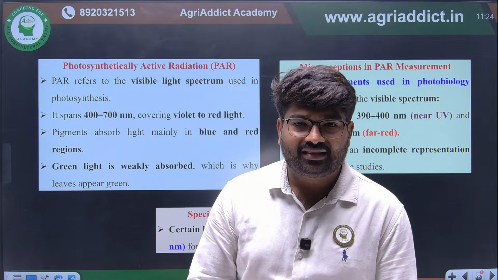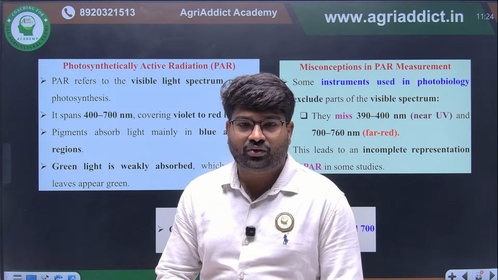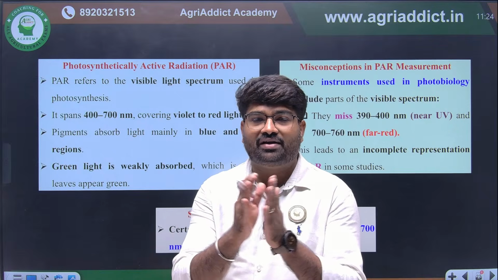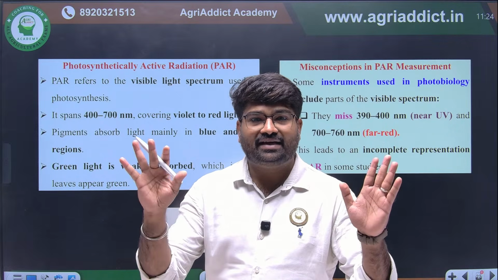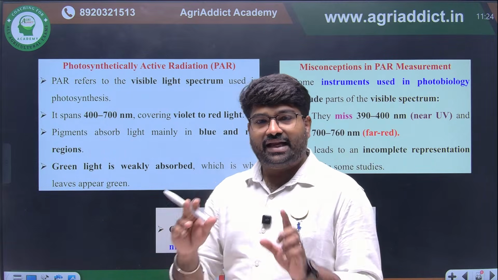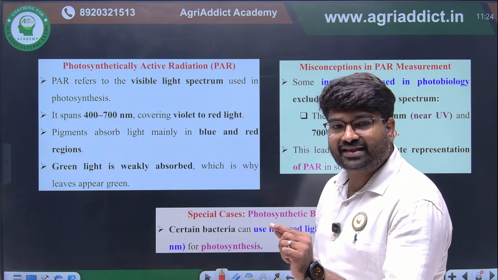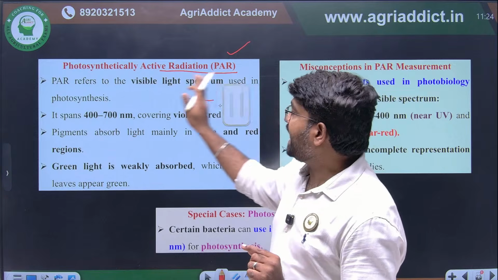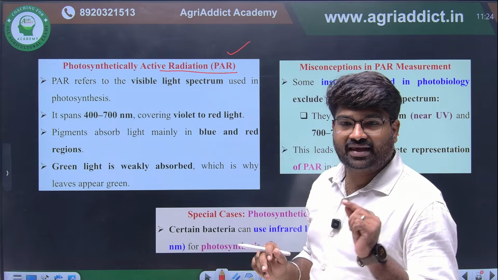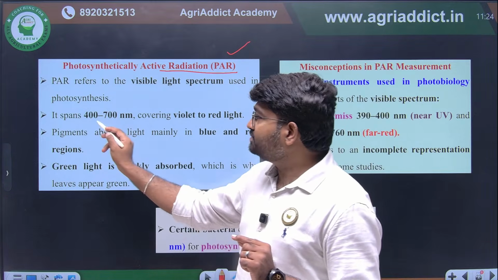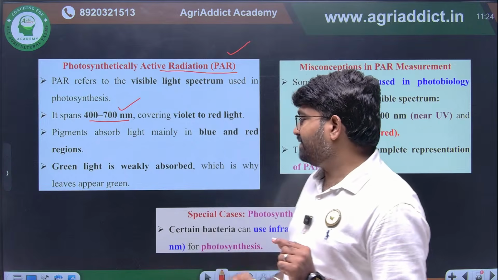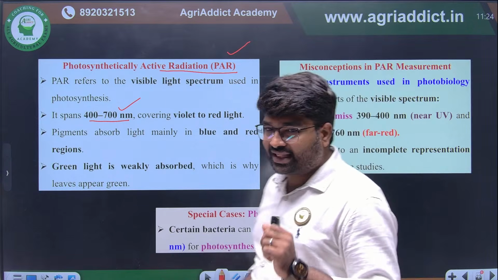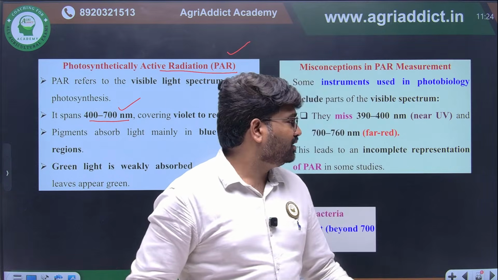Then another most important thing, what is photosynthetically active radiation, PAR? The range they may ask. So these chlorophyll molecules will not absorb light at a random wavelength. It will absorb light only at the specific wavelength, that is known as photosynthetically active radiation, PAR. That range will be 400 to 700 nanometer. This is another important point you have to remember.